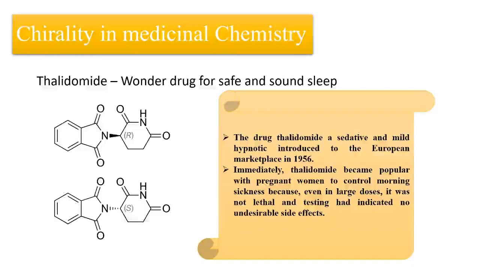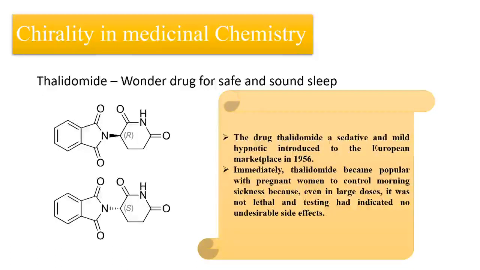So even if you take the right enantiomer, your body conditions allow it to undergo the racemization process. That's why this drug definitely cannot be used as a sedative, because it has a property to undergo racemization under human body conditions. That's why this kind of research is very important. Even if you say that one isomer can be used, finding out whether it works in your body is also important in medicinal chemistry.